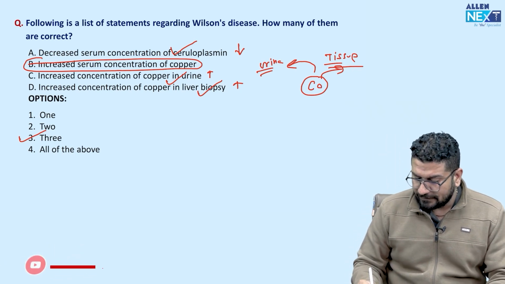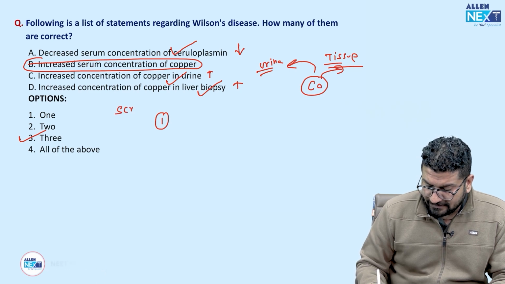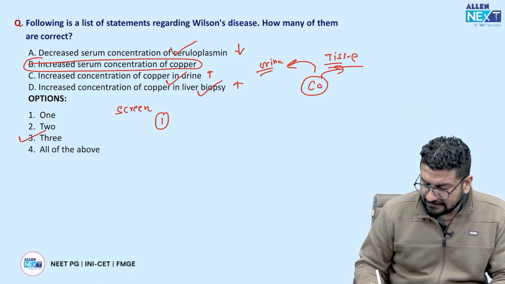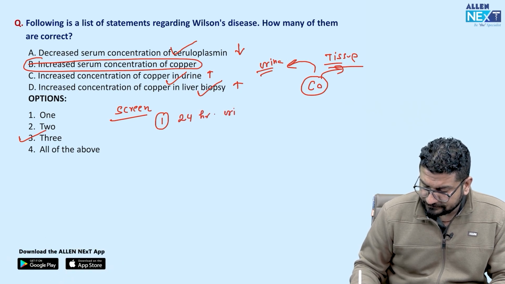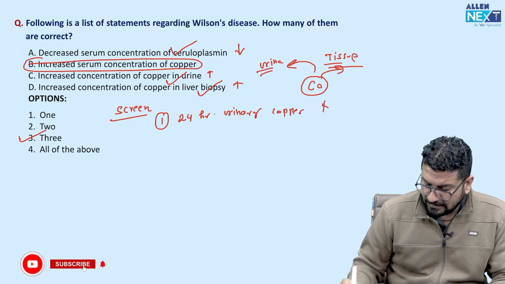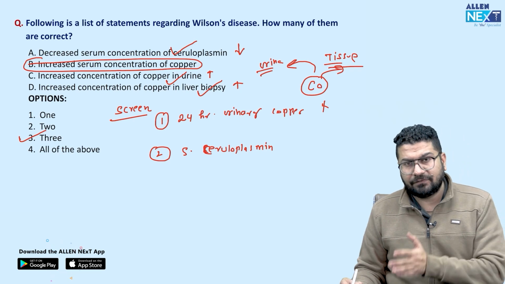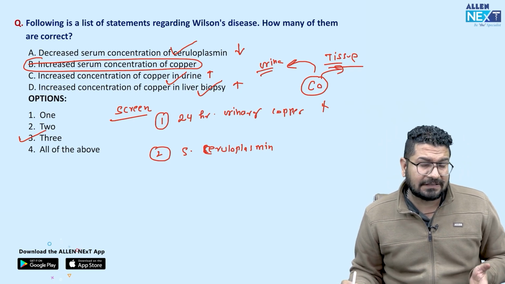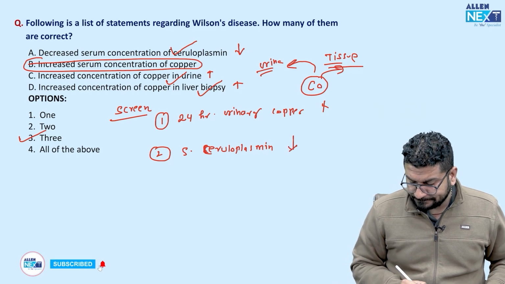So that's why for screening we have 2 options to screen this condition. Either we can check for 24 hours urinary copper. ये बढ़ा हुआ मिलेगा आपको, this will increase, or we can check for serum ceruloplasmin. And what Harrison says, if values of ceruloplasmin are less than 15, that is suggestive of Wilson. Less than 5, that is confirmatory.